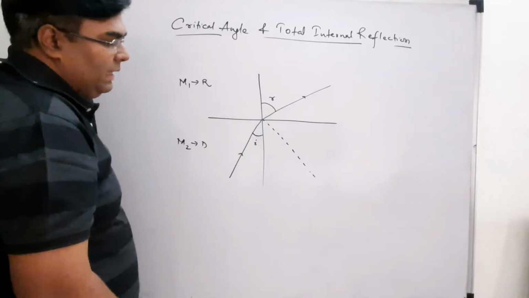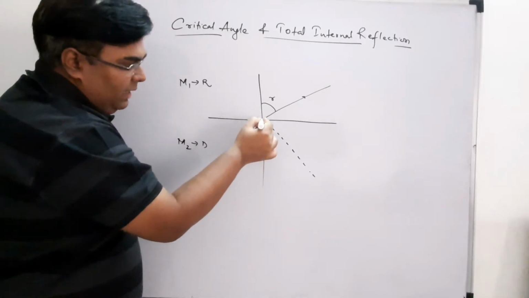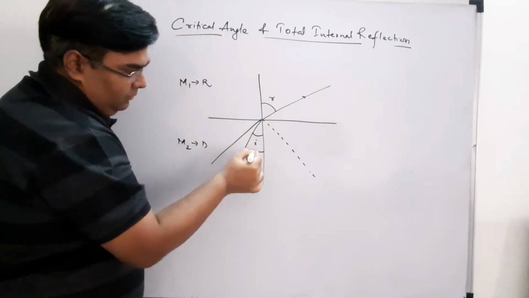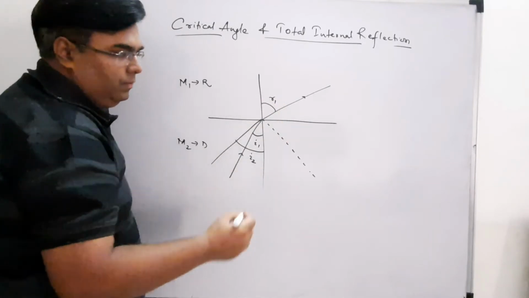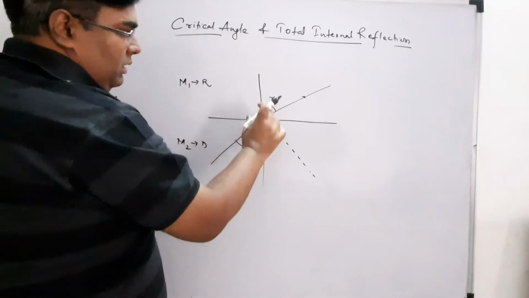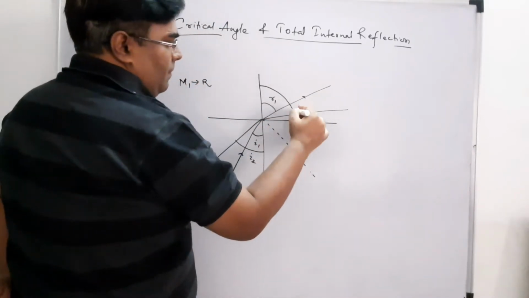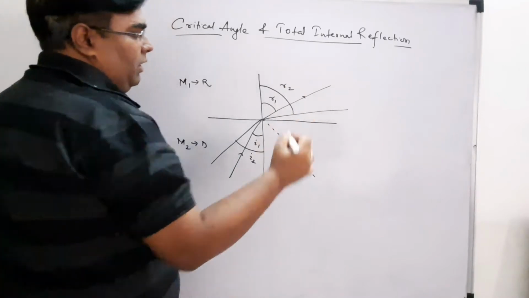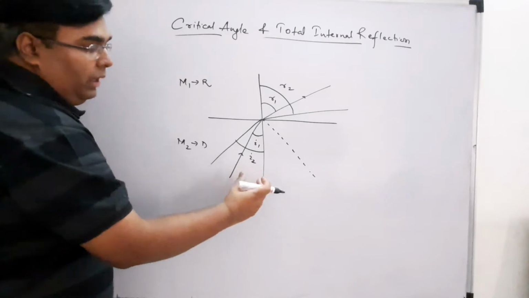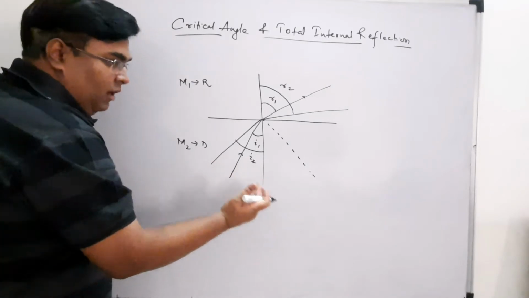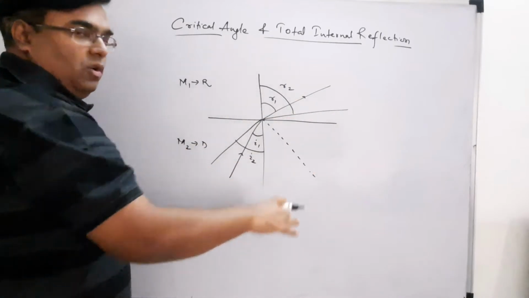Now when you increase the angle of incidence, suppose I increase the angle like this, suppose this is my I1 or I2, what will happen? This R will also increase. This is my R2, correct? And if we keep on increasing the angle of incidence in the denser medium, the angle of refraction also keeps on increasing.